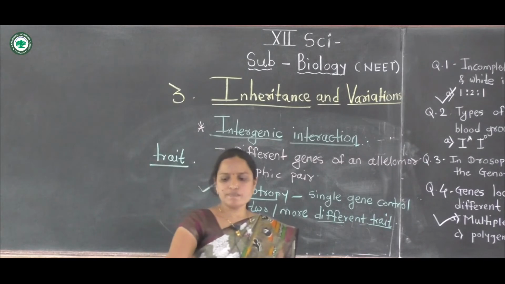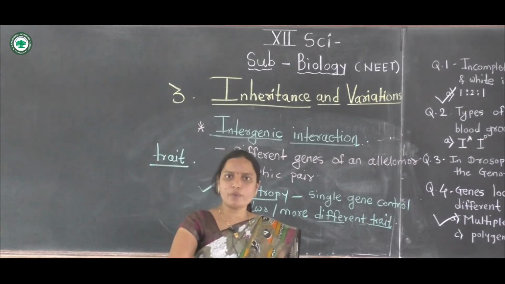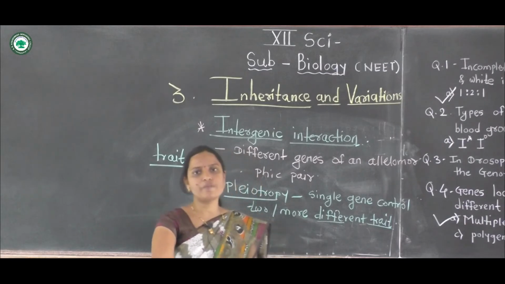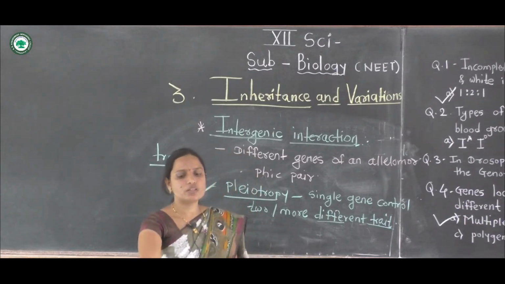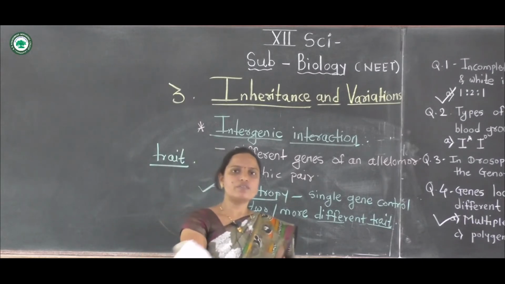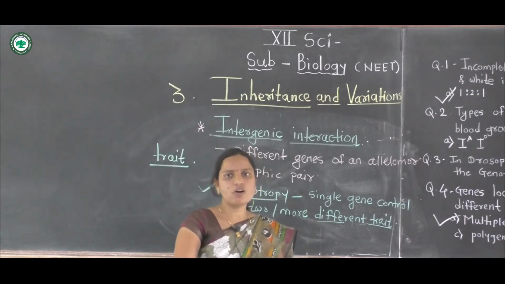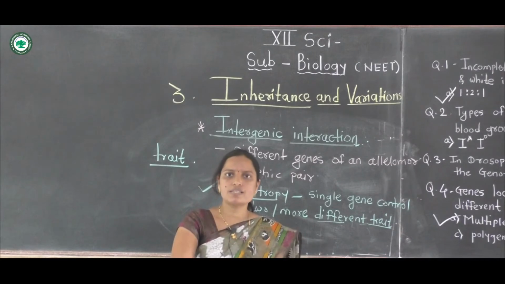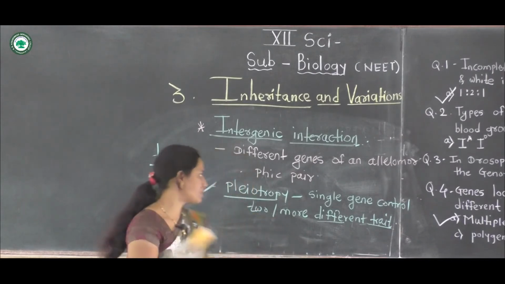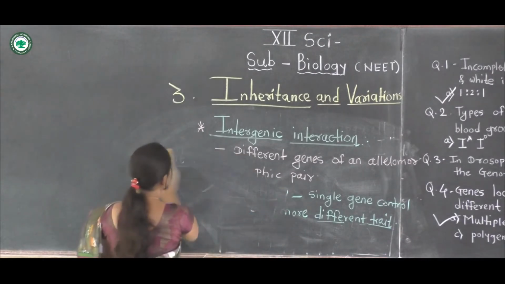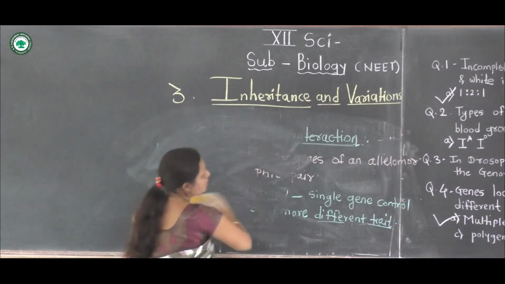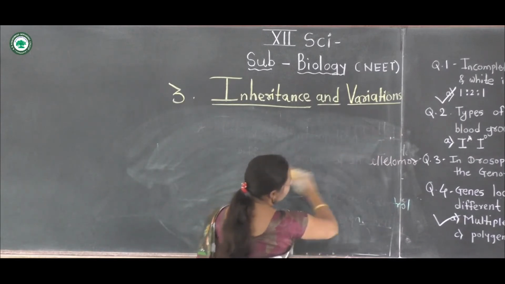This phenomenon is called pleiotropy or pleiotropism, and the ratio obtained is 1:2 in pleiotropic genes. Now there is one example of pleiotropy: sickle cell anemia.